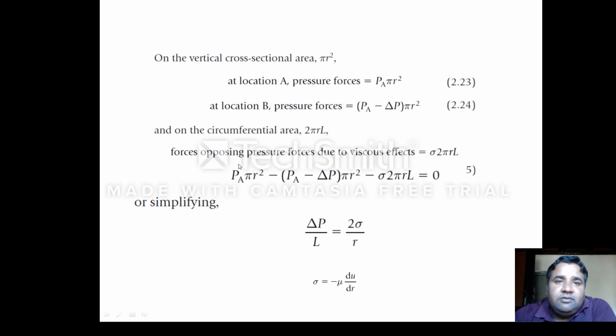As I have said, we have already calculated the forces which are acting on the vertical cross sections at location A. The pressure force is Pa pi r square. At point B it is Pa minus del P pi r square. On the circumferential area it is sigma 2 pi r L. So the net force is equal to 0. This is the forward force and these two are in the opposite directions, so this should be equal to 0. So from these equations we can find out the value of del P by L equal to 2 sigma by r. How I have obtained this value, I'll try to show on the next page.